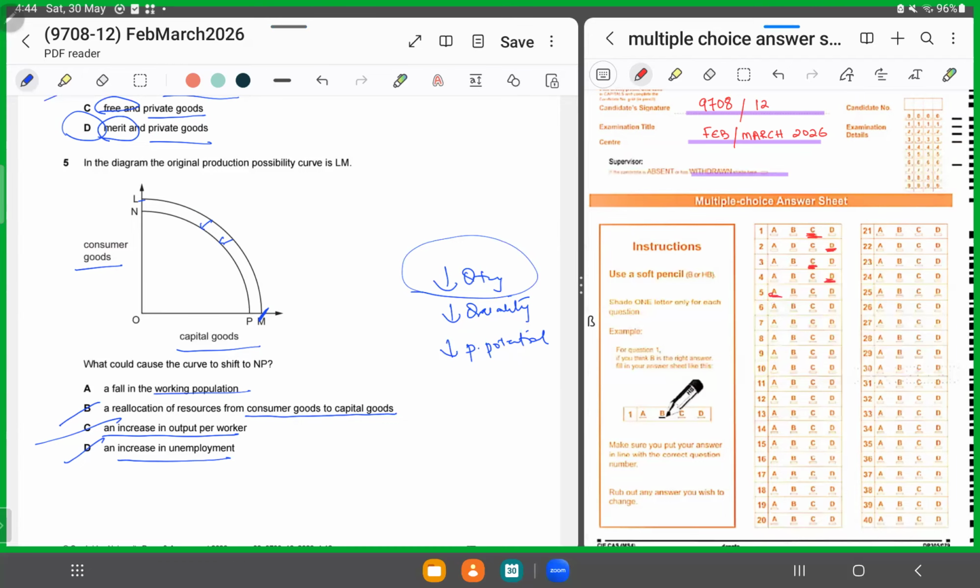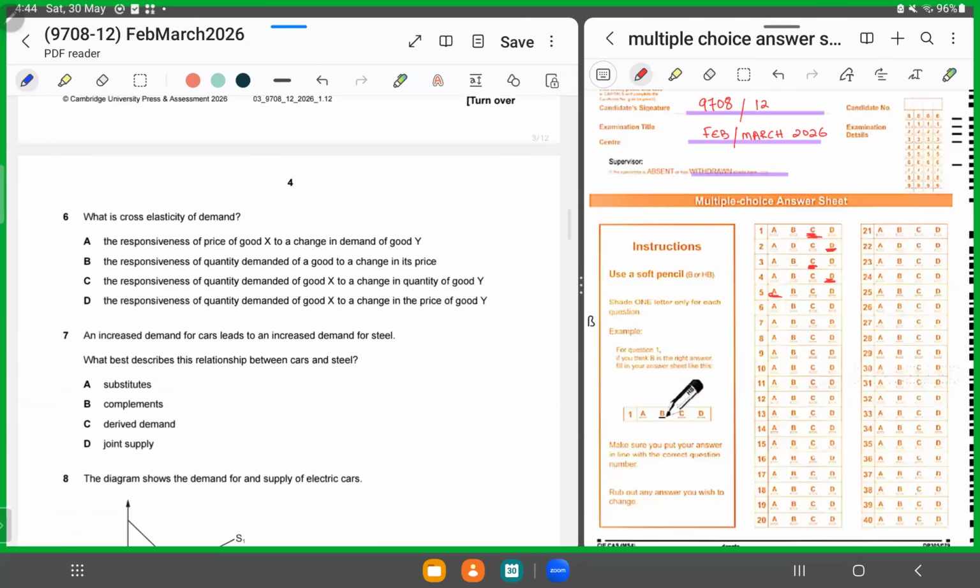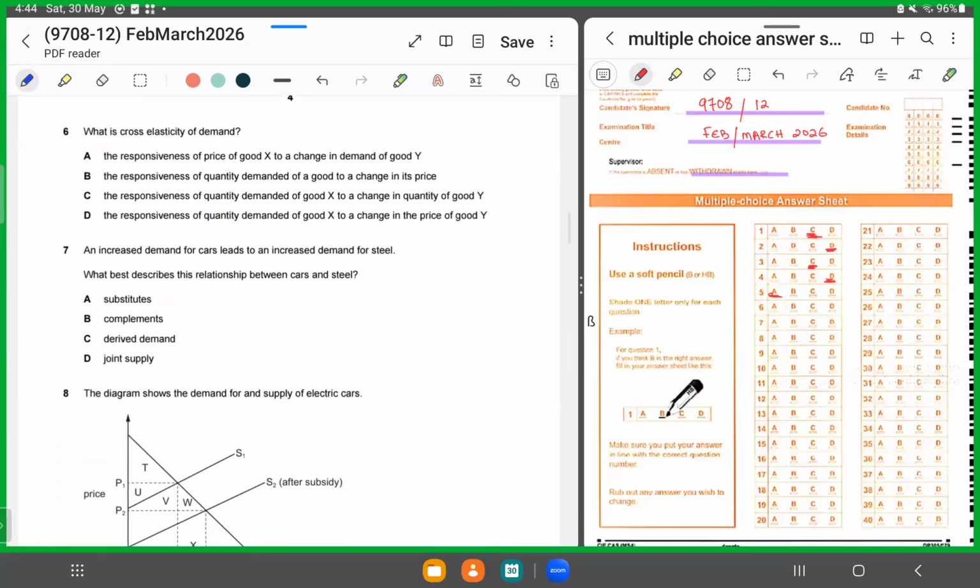Moving forward, MCQ number 6. MCQ number 6 is what is cross elasticity of demand? We all know cross elasticity of demand is percentage change in quantity demanded of good A or product A upon percentage change in price of product B, right? So what does it measure? It measures the responsiveness of quantity demanded for one product following a change in the price of another product.